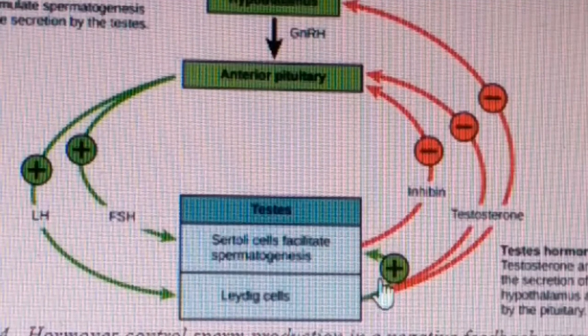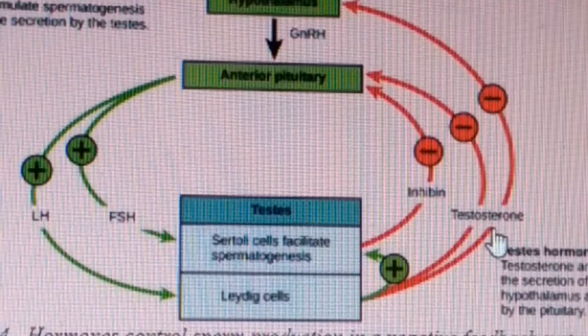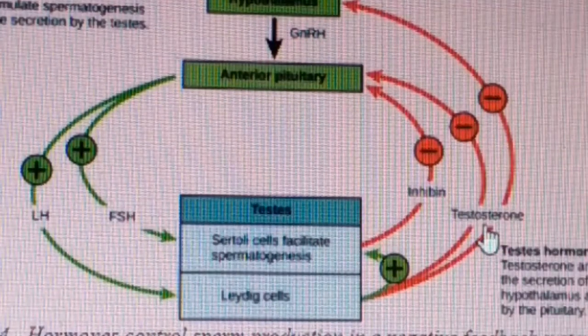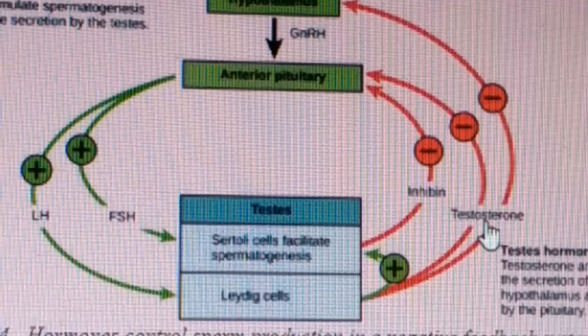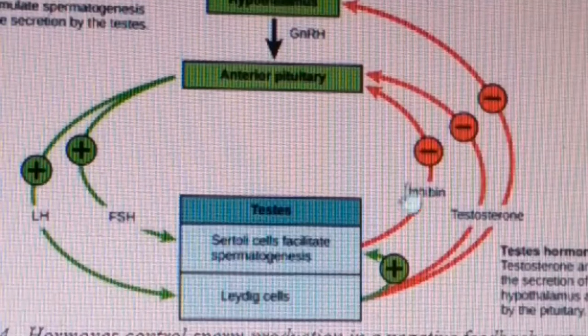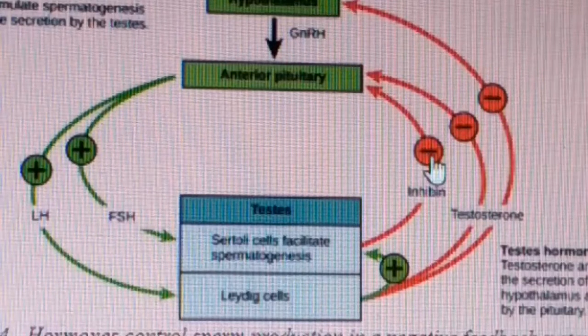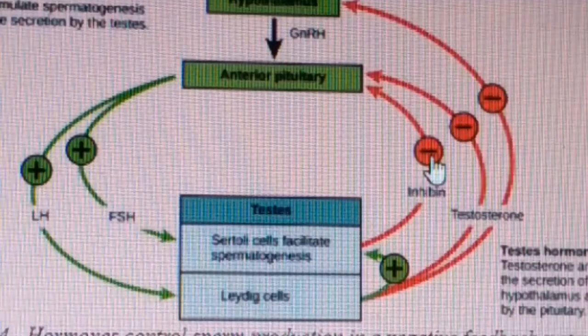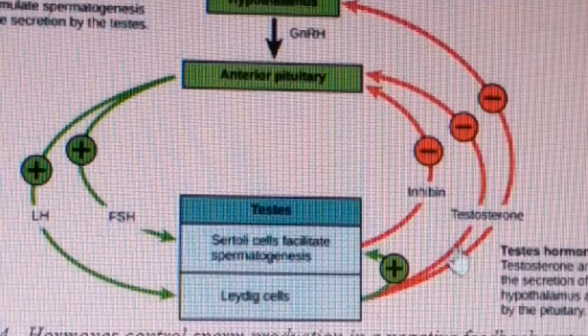Testosterone hormone helps in the secretion of sperm. But the FSH-secreted inhibin releases the androgen binding protein. This androgen binding protein concentrates the testosterone hormone and inhibits the secretion of FSH.